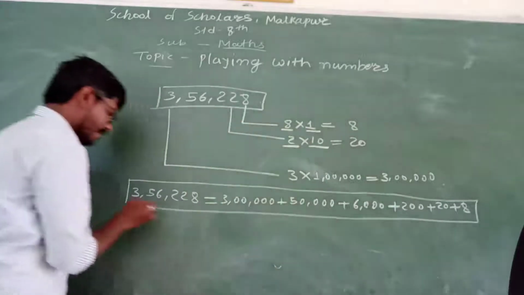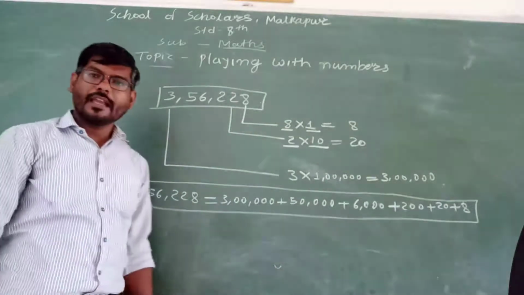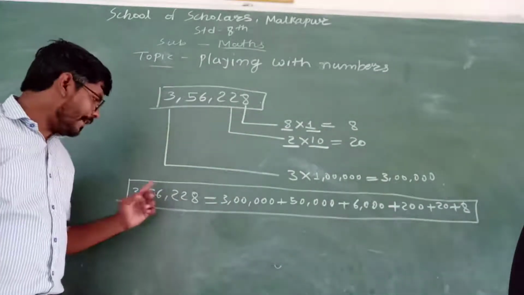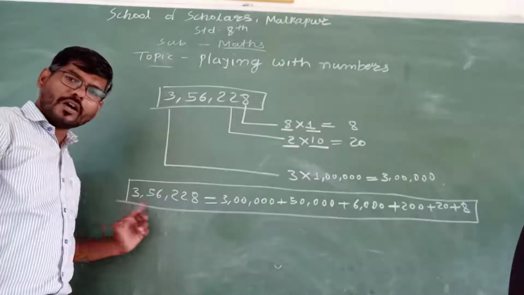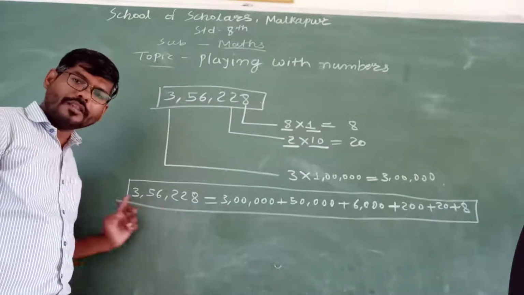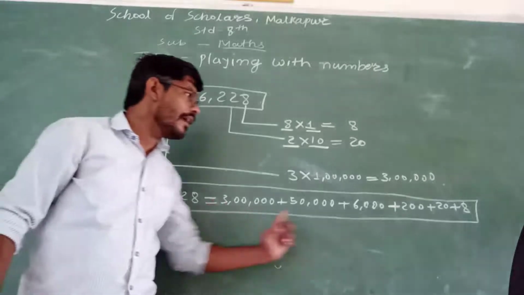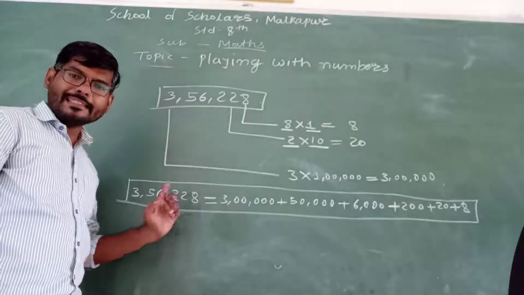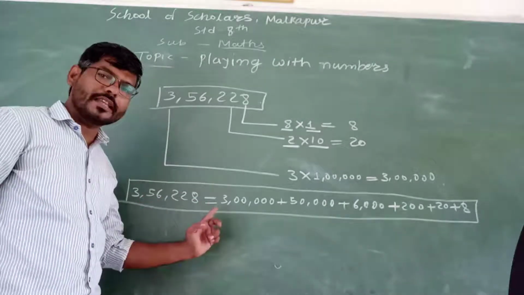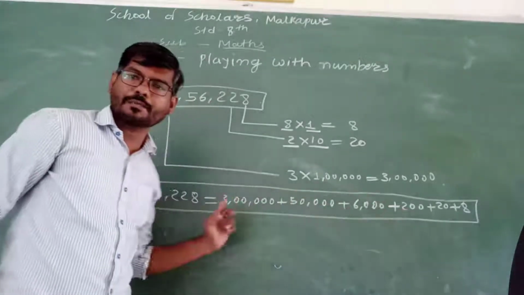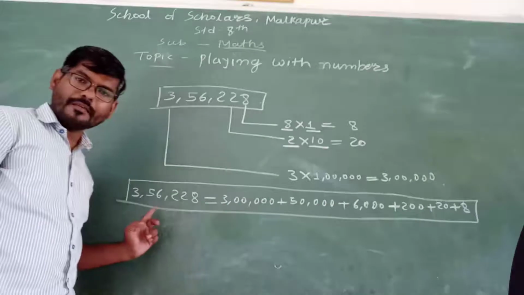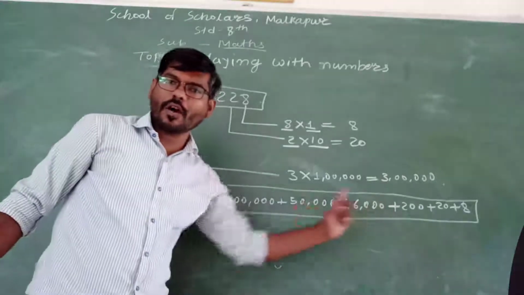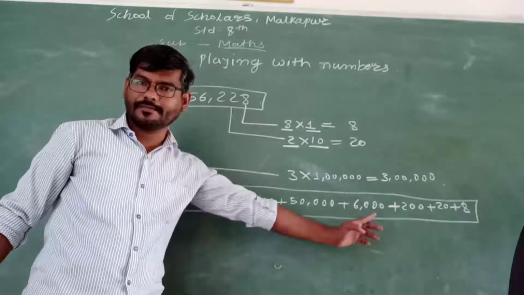Do you have any guess? It indicates that we can represent all numbers in expanded form like this. Means the number is equal to the addition of its place values. A number means the addition of all the place values of all its digits.